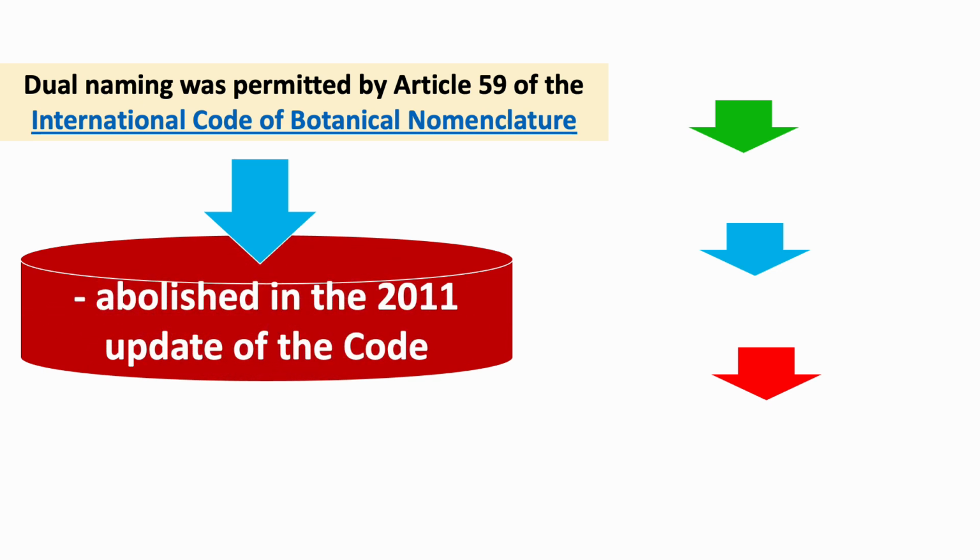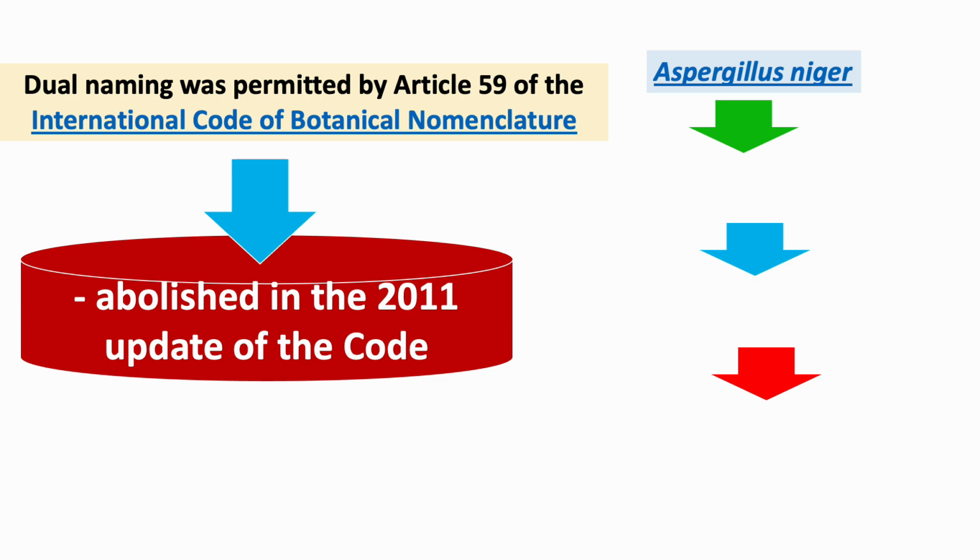Mycologists who study fungi extensively use a dual system of nomenclature, which was permitted by Article 59 of the International Code of Botanical Nomenclature that governs the naming of plants and fungi. However, this was abolished in the year 2011 in an update of the code.